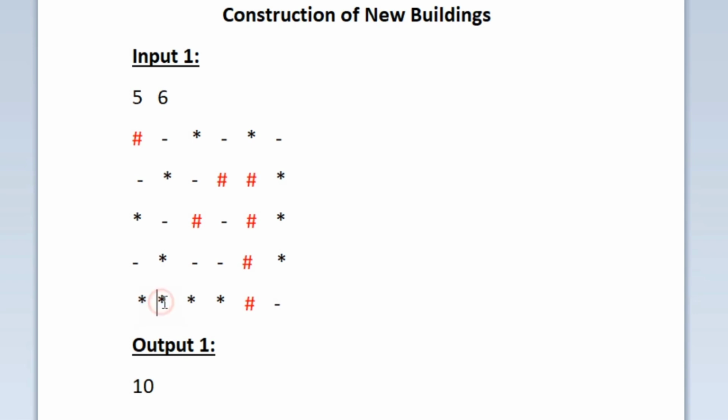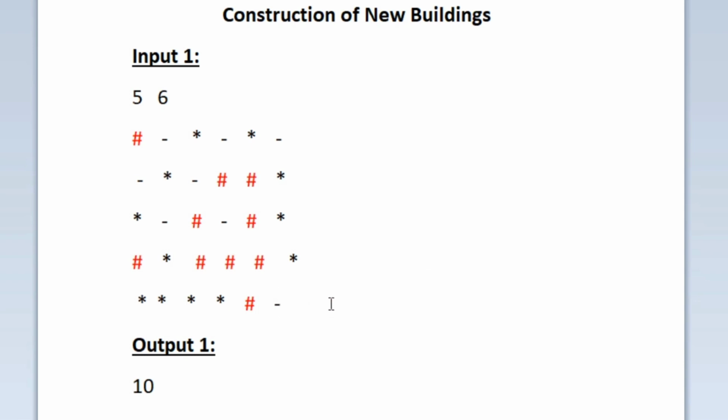And then for the asterisk present in the last row, in the second column we can build a new building at the top left and also in the top right. So we are building two new buildings. And for the third asterisk in the last row, we can build a new building in the top right. So this is our final building. After this we cannot build a new building at all, because the fourth asterisk is surrounded by already existing buildings. So we cannot build a new building for the fourth asterisk in the last row.